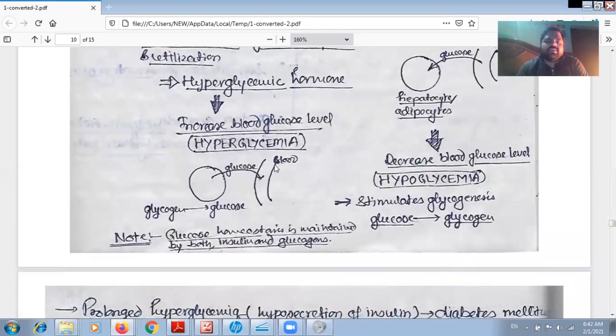So we can see by this process that in case of glucagon the glycogen is converted into glucose, but in case of insulin, glucose is converted into glycogen.